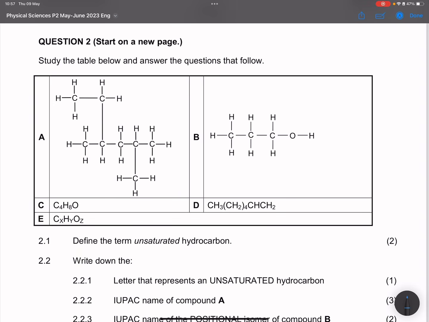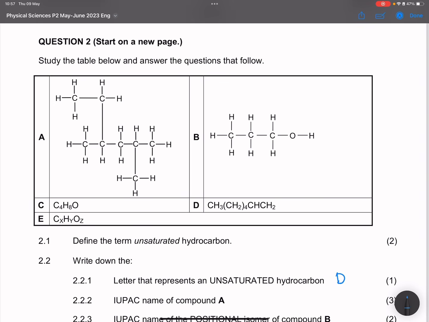All right, so let's go to question 2.2.1. They say write down the letter that represents the unsaturated hydrocarbon. So which one would be the unsaturated hydrocarbon? Well, it would definitely be D in this case. I can see that between those two carbons, there isn't a maximum number of hydrogens. So definitely that would be compound D. I'll write that one there.